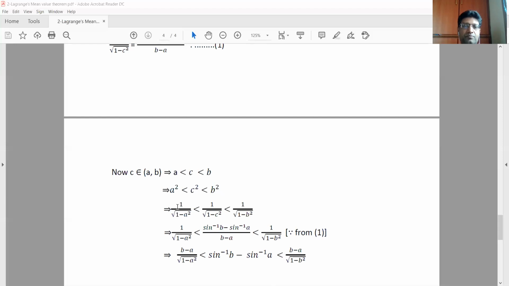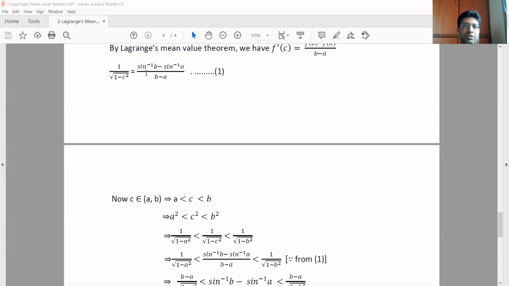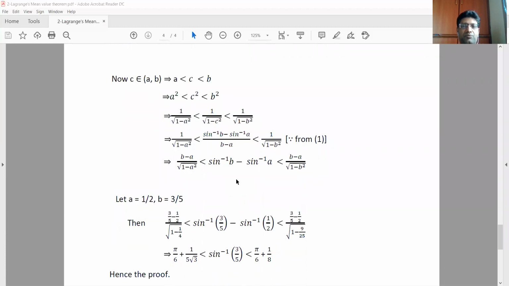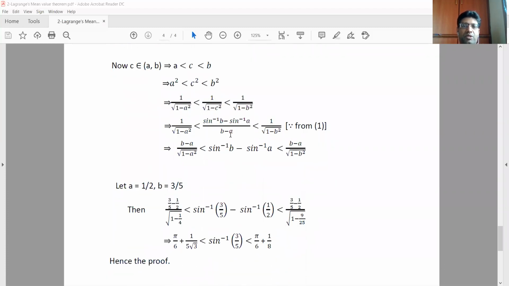Now 1 by root 1 minus c square, its value from this is sine inverse b minus sine inverse a by b minus a. So we replaced that here. Next, we multiplied this entire inequality with b minus a. b minus a is positive here, therefore the inequality doesn't change.